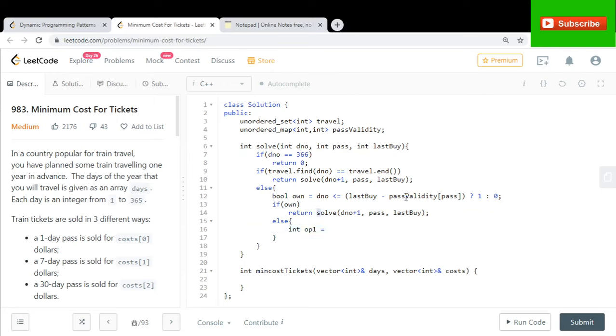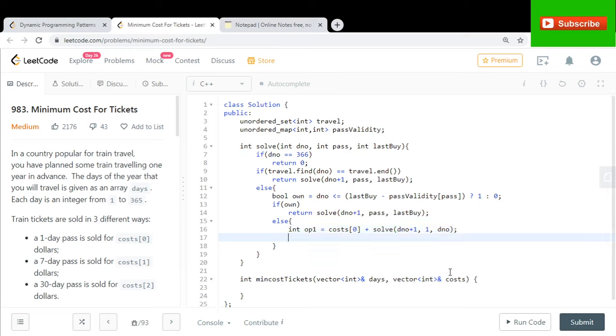In that case I would spend money exactly equal to costs at 0. I'm buying P1, and now I need to do the traveling from DNO plus 1. I own the pass P1, and last buy equal to the current day. What is the current day? Current day is DNO, right?